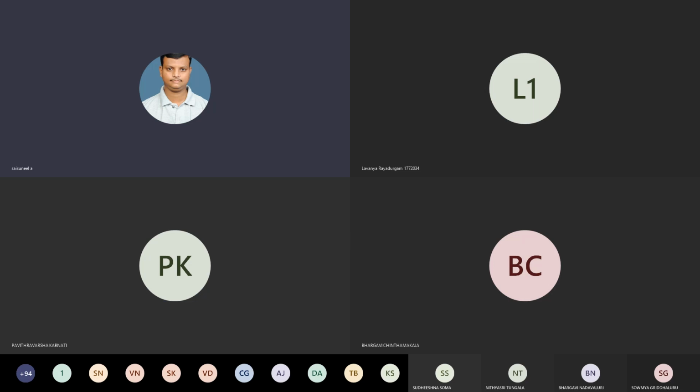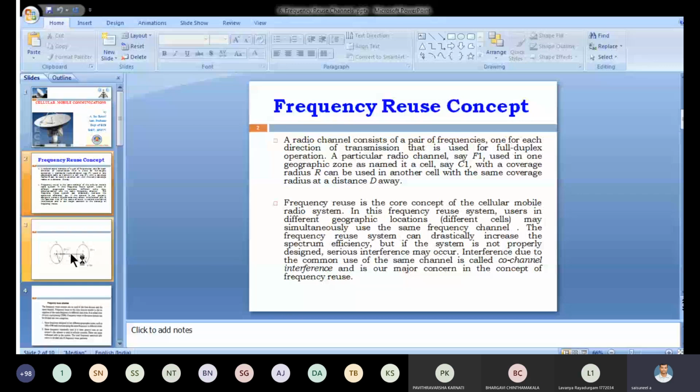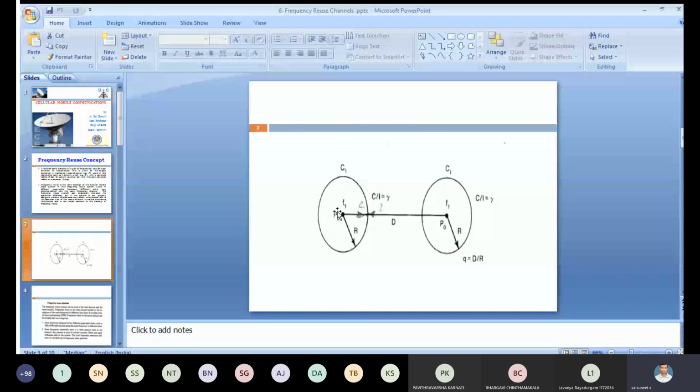See this one. Here C1, and we assume this is C8. Both are using the same frequency. The radius of each cell is capital R, and the cell base is gamma. What is meant by D?